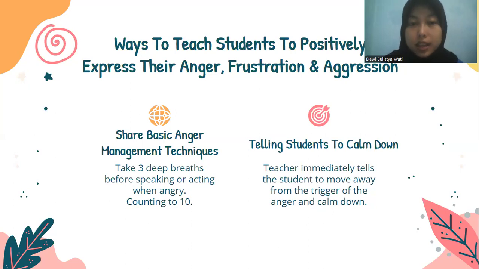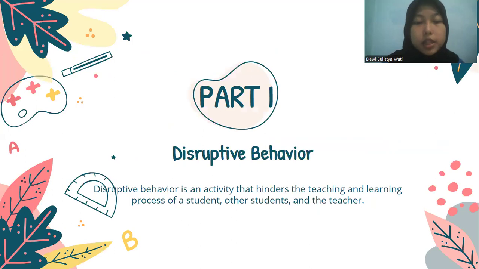And the last is telling students to calm down. At the first sign of anger, teachers immediately tell the students to move away from the trigger of the anger and calm down. It can be to the corner of the classroom or out to the garden to reduce tensions or relax their mind. And the last material is disruptive behavior.